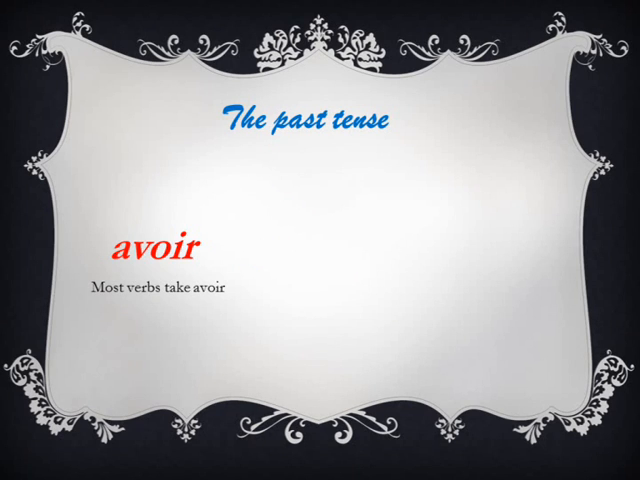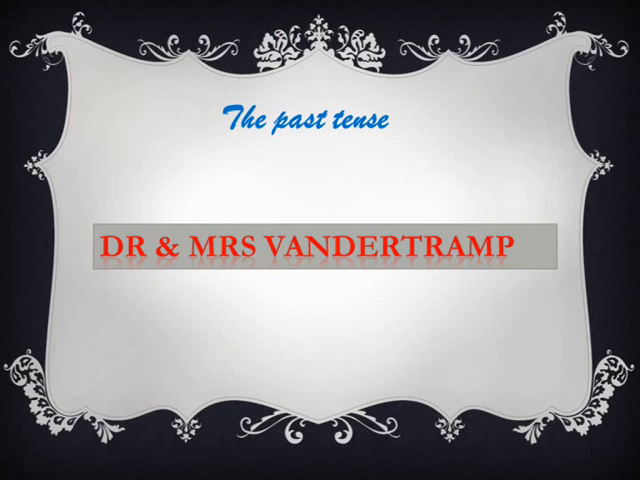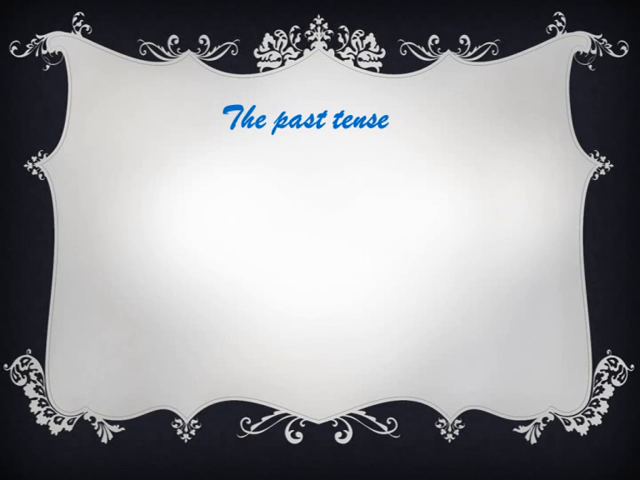Most verbs, as you would be happy to know, take avoir. However, there are 16 which use être. Now, how do we know which one to use? For être, please go and have a look at my QR code on the past tense with être, and you will remember Dr. and Mrs. Van der Tromp. But for the time being, we are concentrating on avoir.